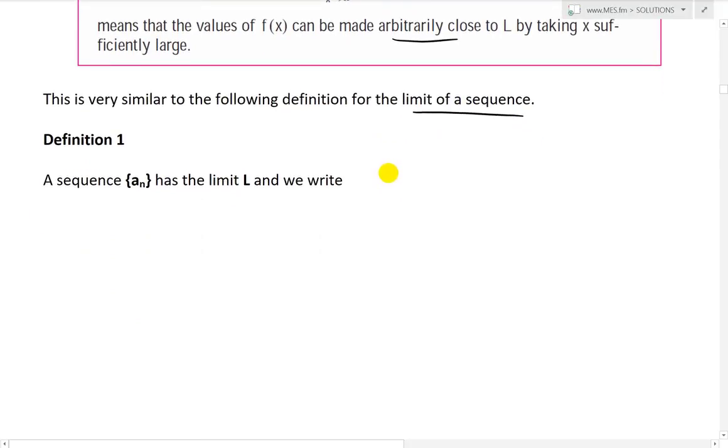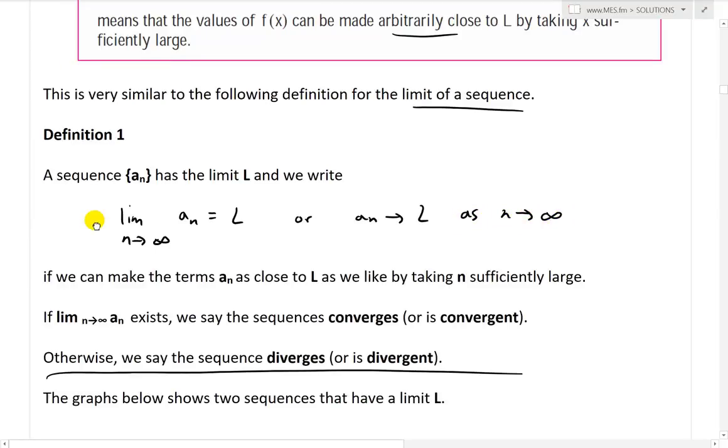Definition 1. A sequence a_n has a limit L, and we write limit as n approaches infinity of a_n equals L, or you could write a_n approaches L as n approaches infinity, if we can make the terms a_n as close to L as we like by taking n sufficiently large.